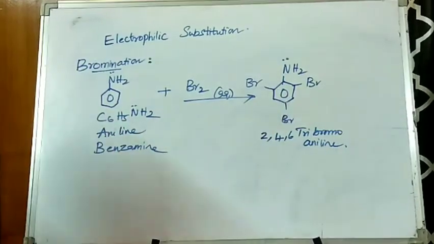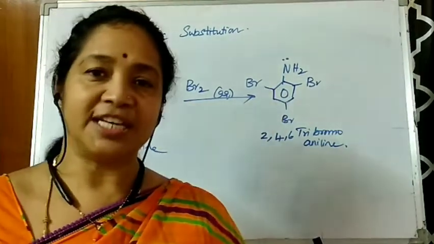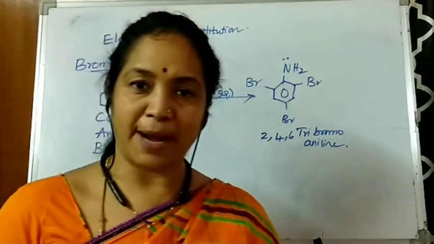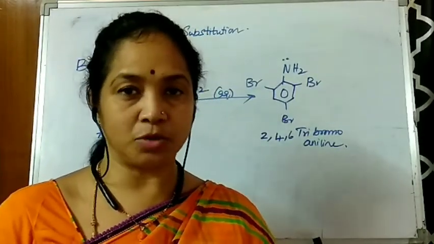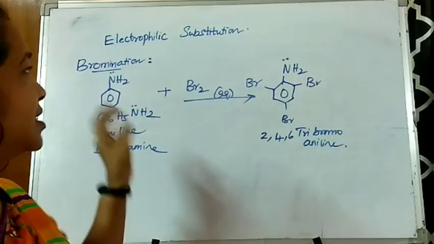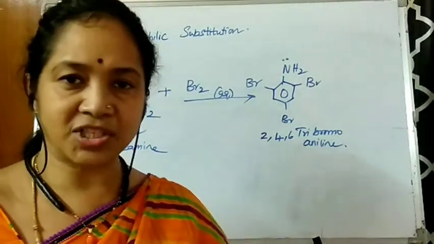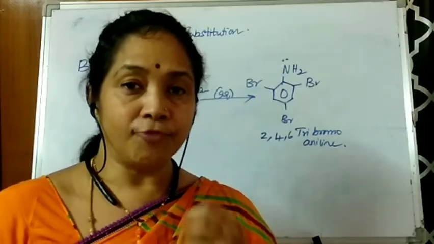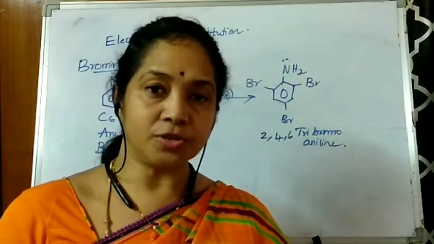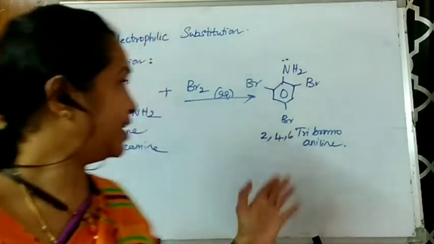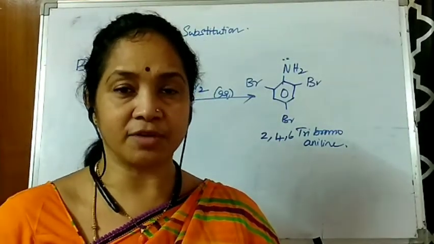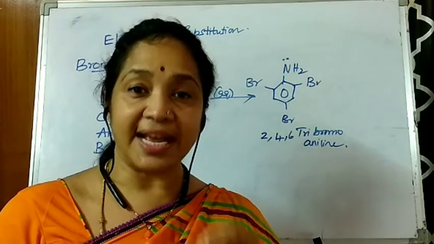Here the electrophilic substitution is very high, and this NH2 group, the amino group, is a powerful activating group which activates electrophilic substitution reactions, and a tri-substituted compound is obtained. Now, if we want a mono-substituted bromoaniline like ortho-bromoaniline or para-bromoaniline, first of all aniline is treated with acetic anhydride.